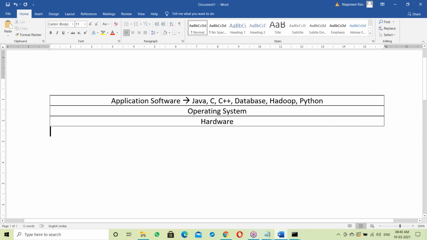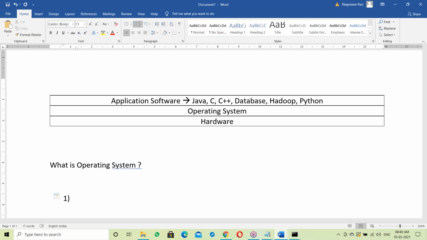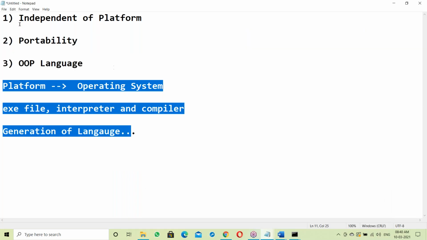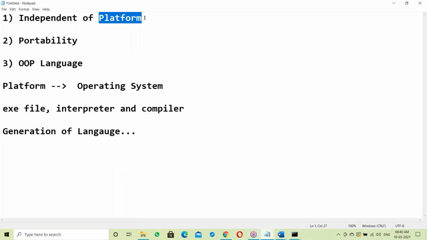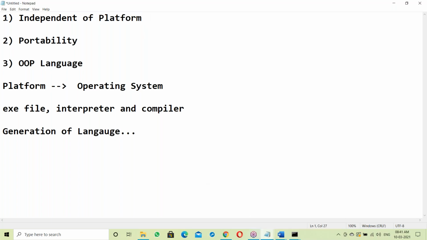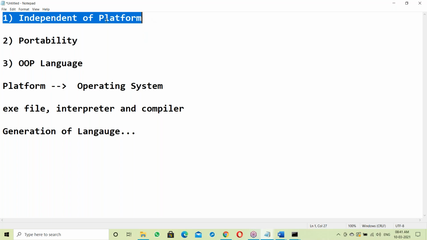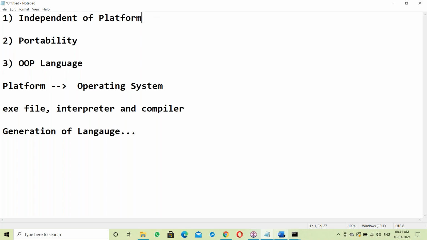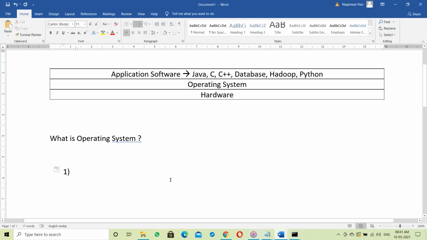So what is OS? The question is, what is operating system? Simple answer: it's a platform. See, Java is first of all an independent platform. So what is exactly a platform? Platform means it's an OS. We'll discuss next how Java made us independent of platform. First of all, what is a platform? So what is OS? OS is a platform.